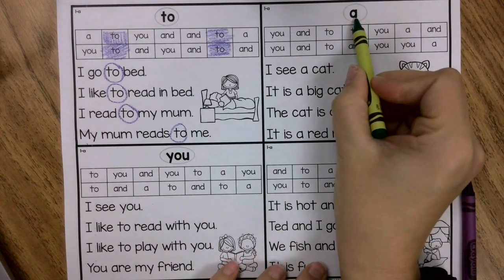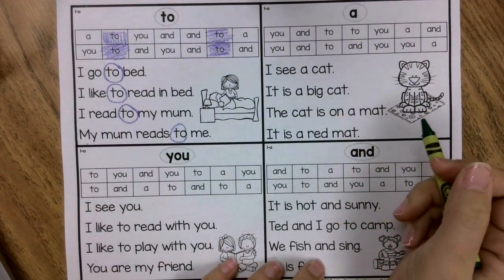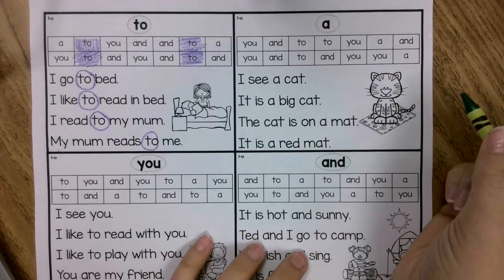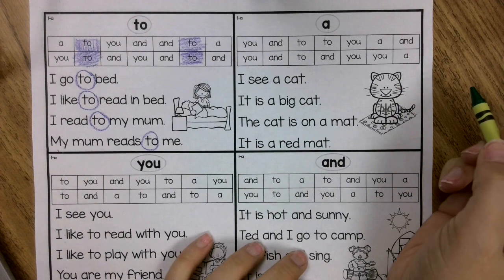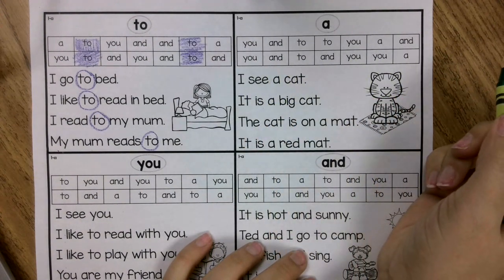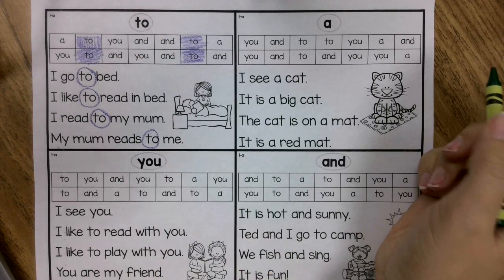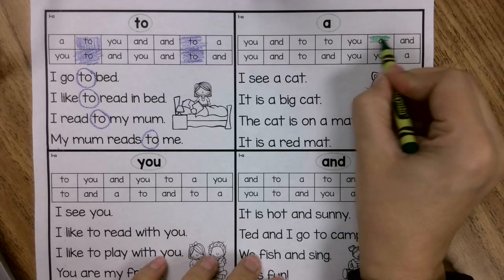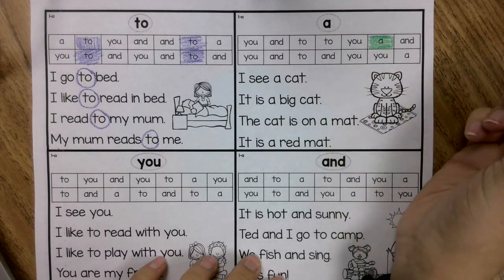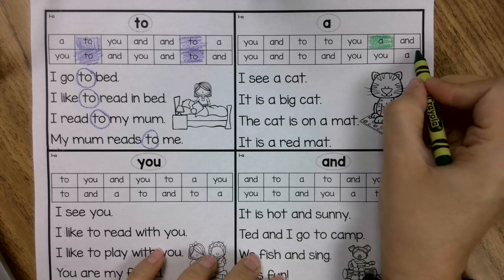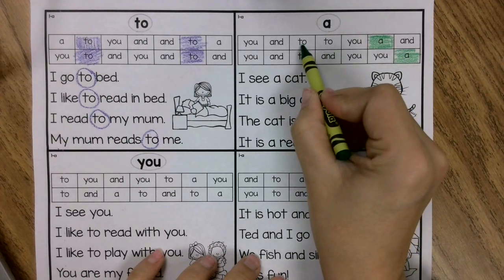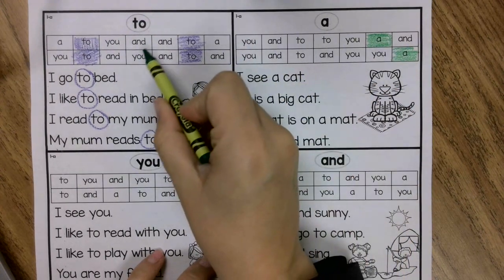And my next sight word is the word A. So in my box right here, I'm looking for the words A. Do you see any of the words A? There's one on the top row. Can you find it? Perfect, right here. Here's another one. Do you remember what this word was? Two, from over here.